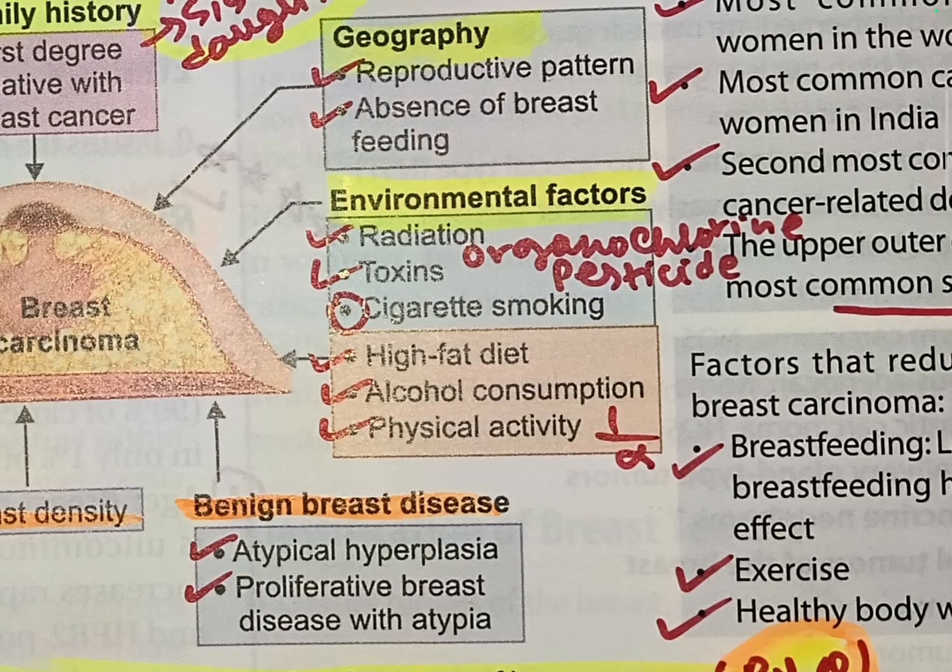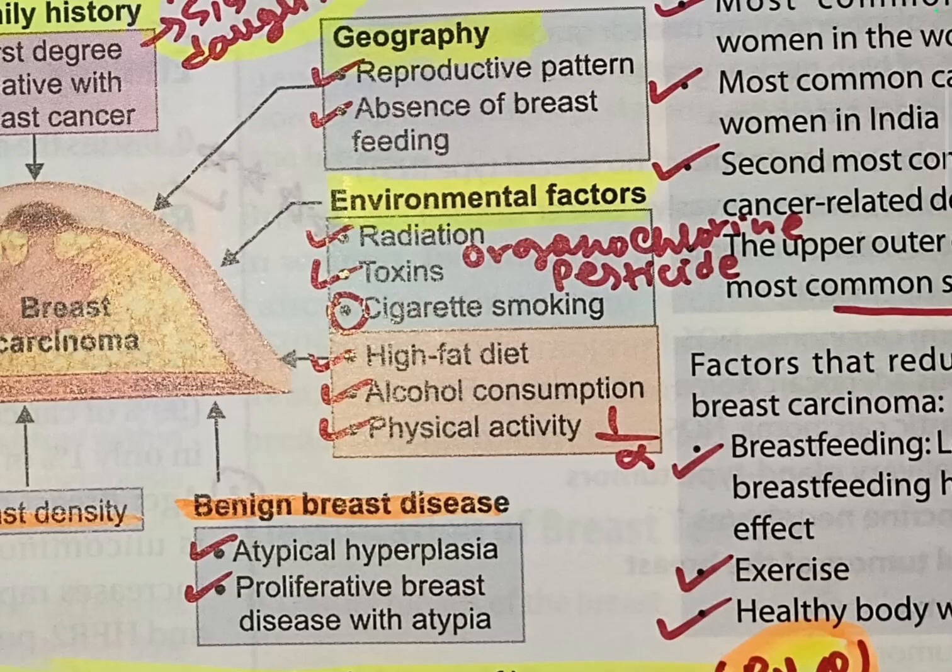Modifiable risk factors include the absence of breastfeeding, which you can modify. Exogenous hormone replacement therapy, you can avoid that. Postmenopausal obesity, you can reduce your weight. High dose radiation to the chest at a young age. Cigarette smoking, you can stop smoking. You can stop consuming alcohol. You can increase the number of hours in the gym. You can reduce eating a high-fat diet.